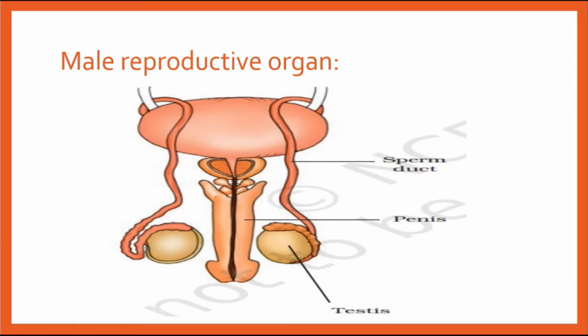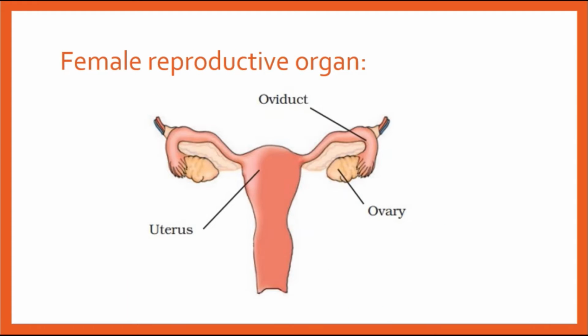Let's see the female reproductive organ. It contains a pair of ovaries, an oviduct, and the uterus. This ovary will give the ova, then it comes to the oviduct and reaches here. Then the uterus. This is the uterus. From here only the baby is formed. So remember that